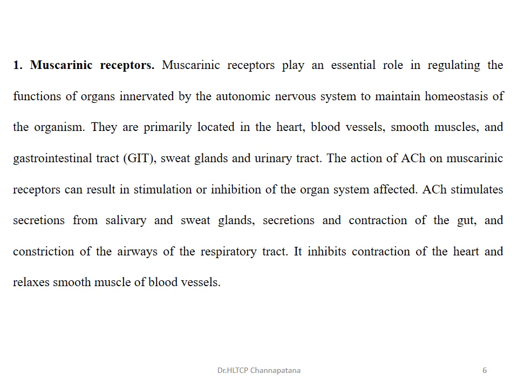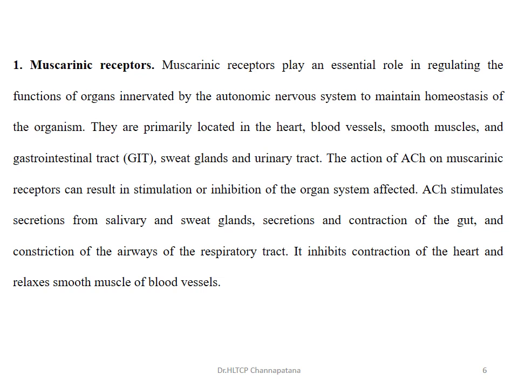These muscarinic receptors are present in the heart, blood vessels, smooth muscles, gastrointestinal tract, that is GIT, sweat glands and urinary tract. When acetylcholine binds to the muscarinic receptors, it results in either stimulation or inhibition of the functions of organs.